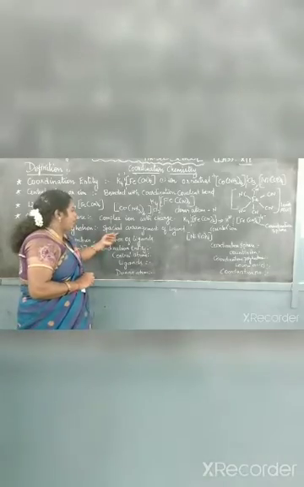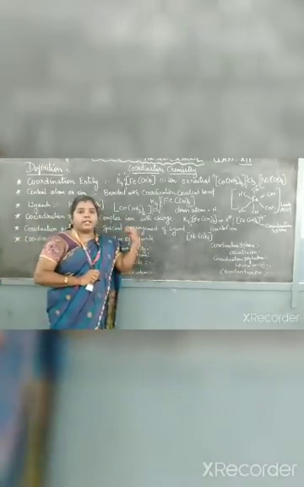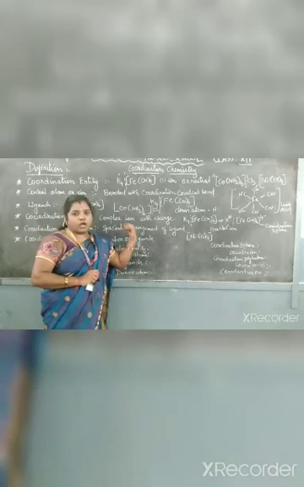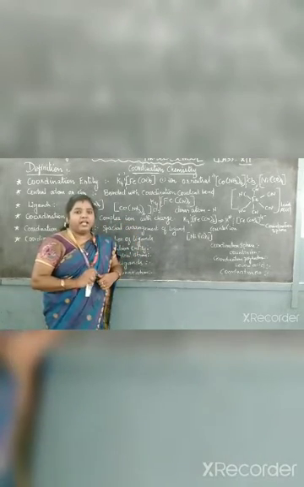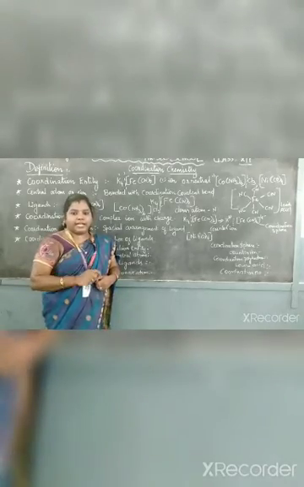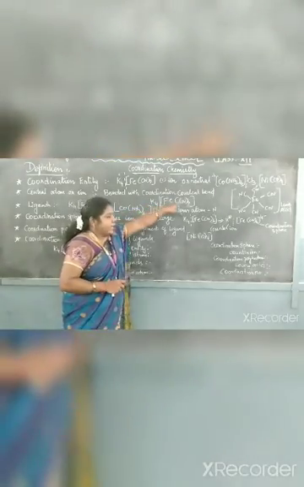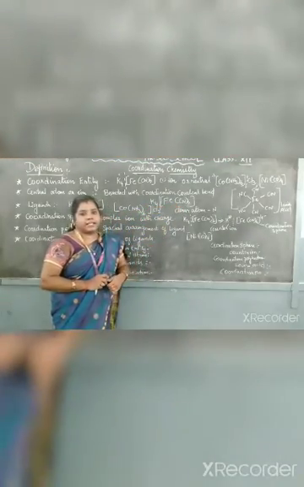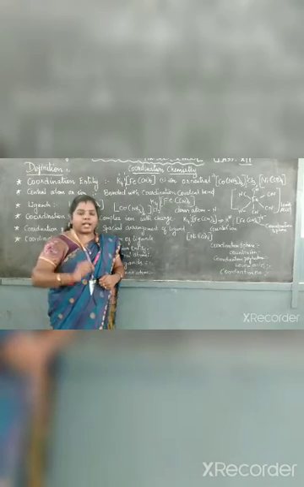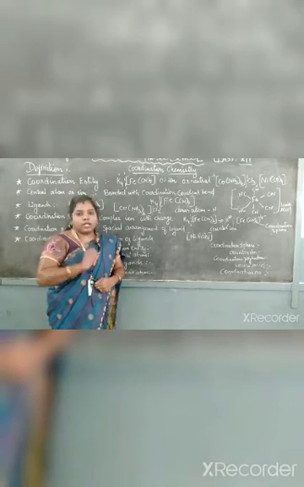So coordination polyhedron means spatial arrangement of ligands. Based on the ligands only we find the shape, that means spatial arrangement is indicating the shape only. Let's see the example here. How many ligands are there? Here 6 ligands are there. So if 6 ligands are arranged, what is the shape of that complex? It will be octahedral in shape.